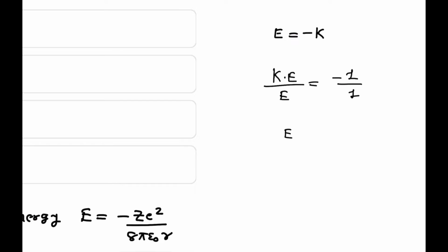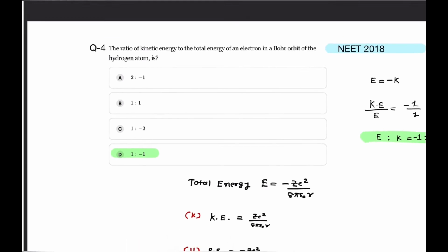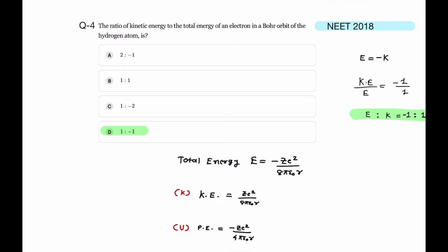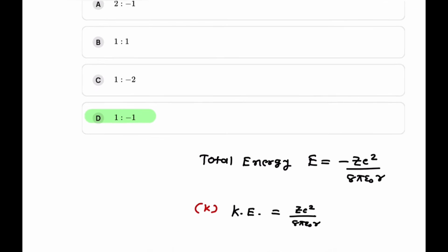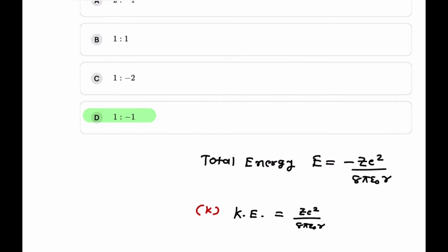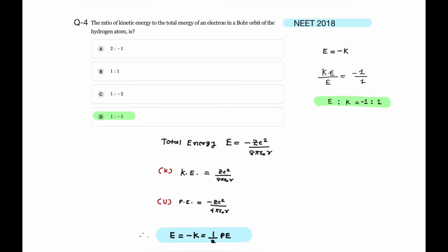Again it is same, that is that is the correct option. Option number D is correct. The ratio of kinetic energy to total energy of electron in Bohr hydrogen atom is 1 to minus 1. Option number D is correct.